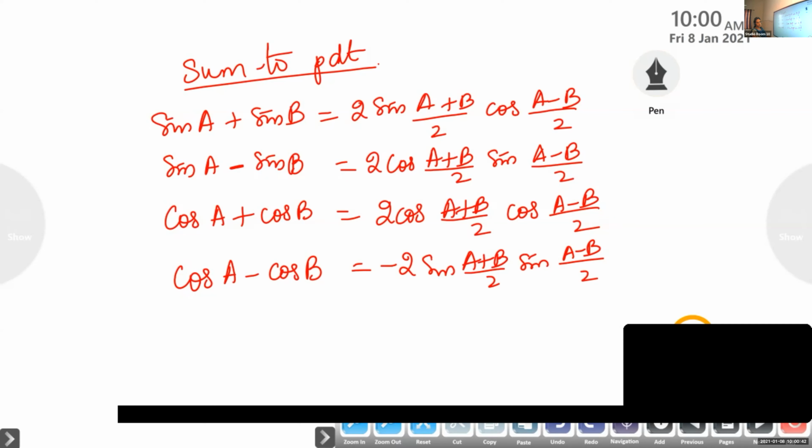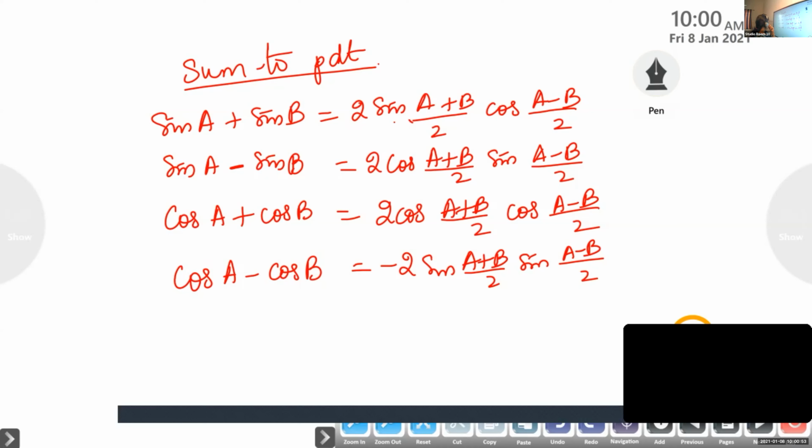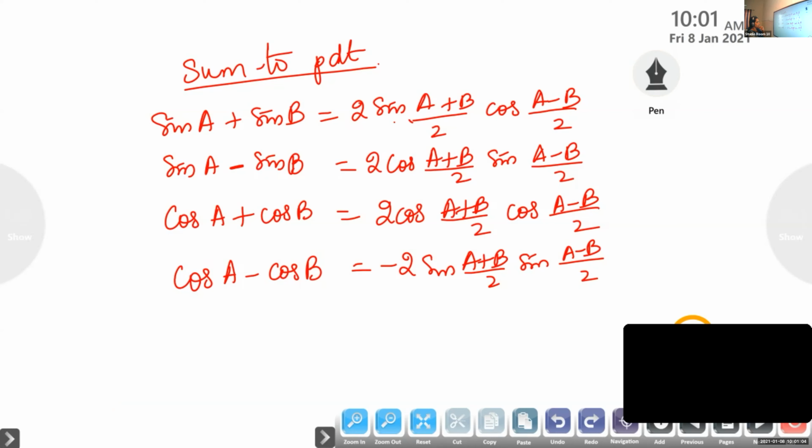So, sin A plus sin B is 2 sin (A plus B) by 2 into cos (A minus B) by 2. If both the terms are sin, one will be in sin, the other in cos. What is sin A minus sin B? 2 cos (A plus B) by 2 sin (A minus B) by 2. Cos A plus cos B is 2 cos (A plus B) by 2 into cos (A minus B) by 2. And what is cos A minus cos B? Minus 2 sin (A plus B) by 2 into sin (A minus B) by 2.